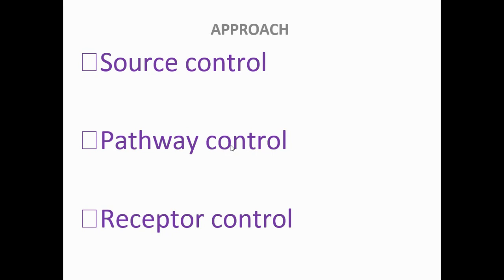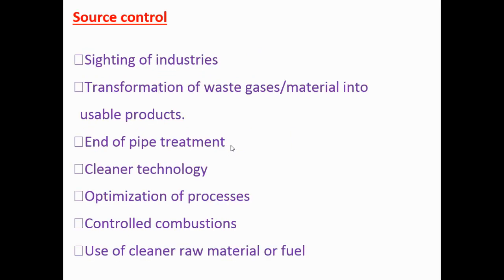Another is called receptor control. Receptor control means, let's say, some air pollutants are released to the atmosphere. What we have to do is check the air pollutant before inhaling it into our system. We just keep our mask on the mouth. That way we can control the air pollutant we inhale. This is called receptor control, where the pollutant that can affect us is checked at that area. So there are three types of approaches to control pollution.